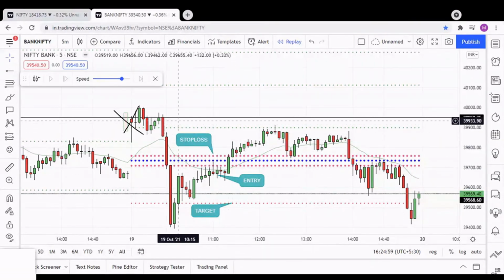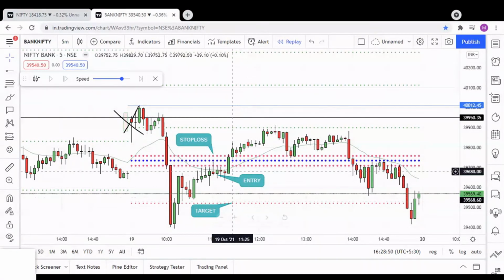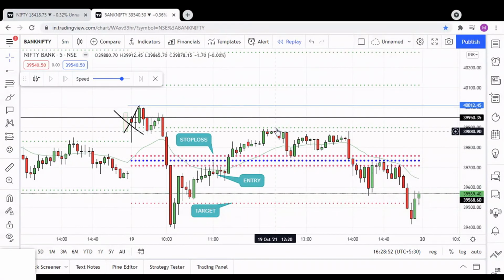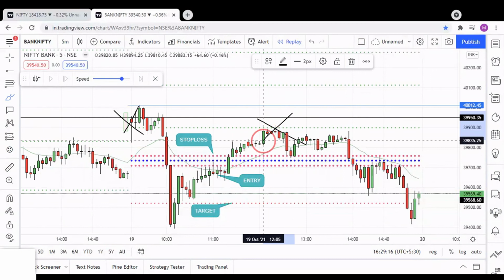And looking for the next opportunity, the market broke the CPR and came up, but it did not touch the day's high. Before that, it got reversed. If it is almost near to the day's high, we can go for an entry. But there is a huge distance between this point and the day's high. We cannot try for a short entry here. So there is no trade at this point, like Nifty.